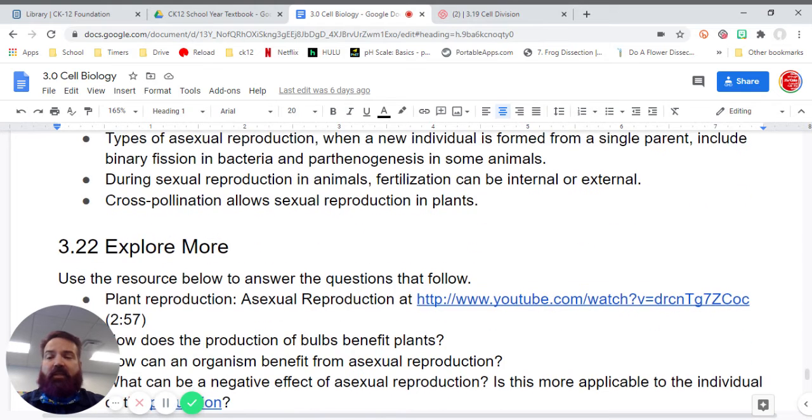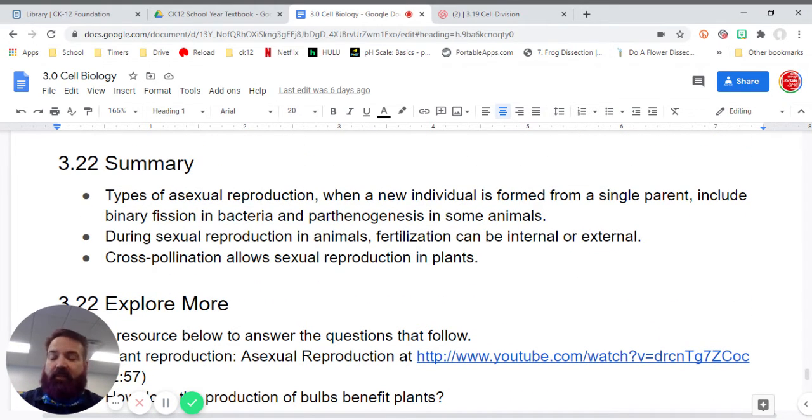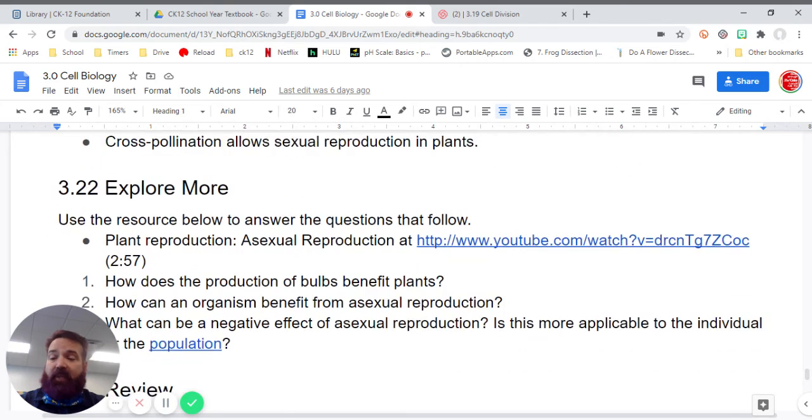Summary: Types of asexual reproduction, when a new individual is formed from a single parent, include binary fission in bacteria and parthenogenesis in some animals. During sexual reproduction in animals, fertilization can be internal or external. Cross-pollination allows sexual reproduction in plants.